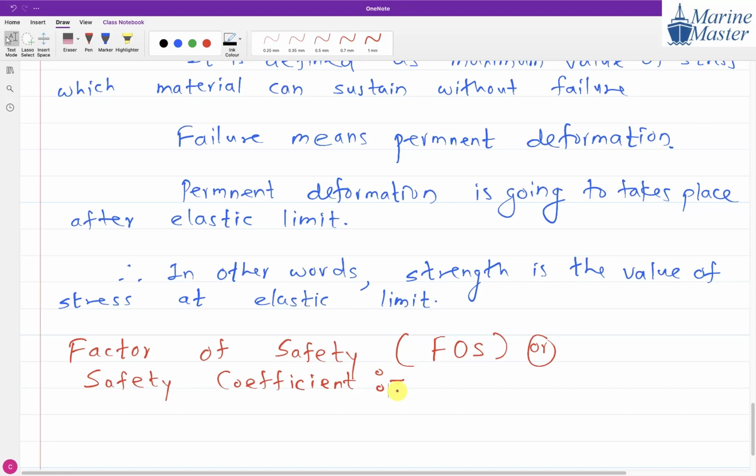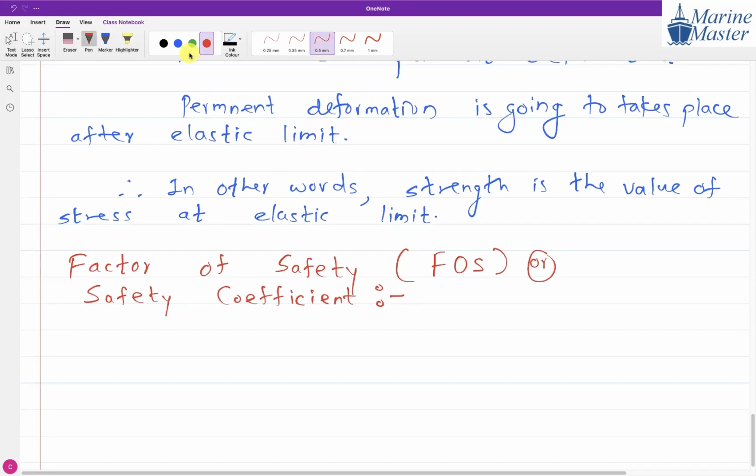See, guys, everyone try to understand the scenario. What is meant by factor of safety or FOS? FOS is equal to, now guys, don't write anything. Let me first complete the things and then I will give you proper time. So FOS is equal to strength divided by maximum permissible stress.